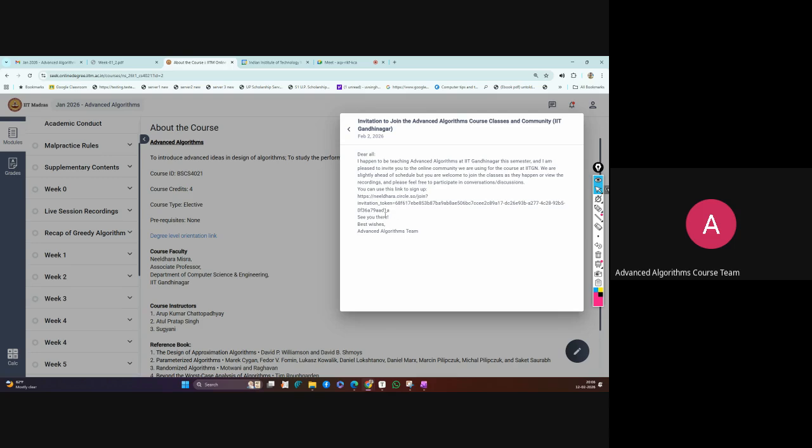You can join this link, and from time to time you will get notifications of the live classes, so you can directly join the live classes by the prof. The same advanced algorithm course is also running at IIT Gandhinagar for the off campus students.